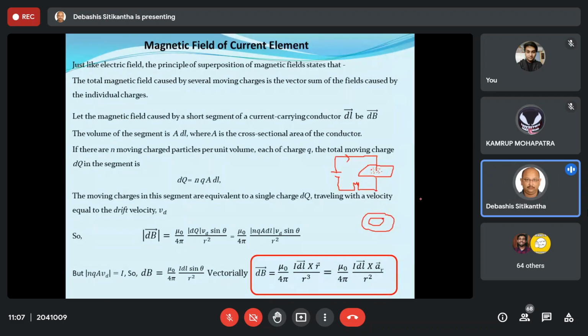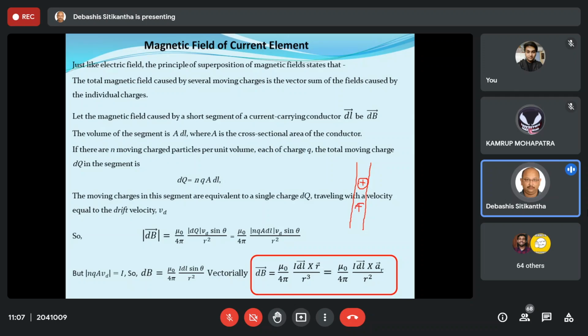Okay. So let us try to see how we are going to derive that. The derivation is quite a simple one. Over here, we will make use of the concept of drift velocity. Now, as I told you, suppose this is a conductor, and inside this conductor, let us assume that the flow of current is because of the flow of these positive charges. Okay.